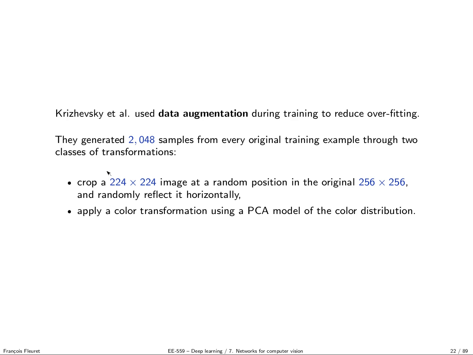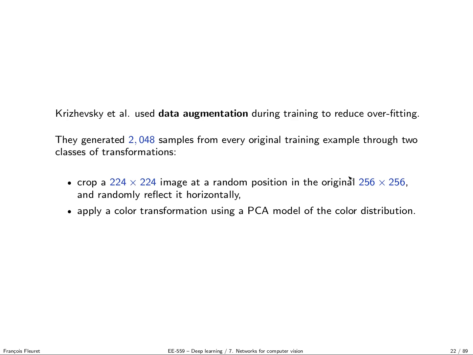An important detail about the Krizhevsky et al. training procedure, because it's a standard trick in computer vision, is the so-called data augmentation, where to mitigate overfitting a bit, you increase the size of your training set artificially by applying random deformation to your signal. The idea is that if you can come up with a way of deforming your signal that you know should not change the value to predict, then you can apply it and it will artificially increase the size of your training set.